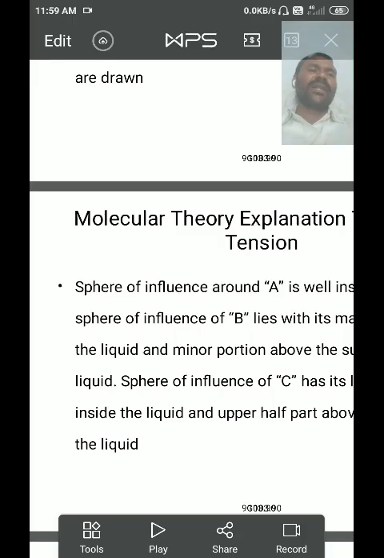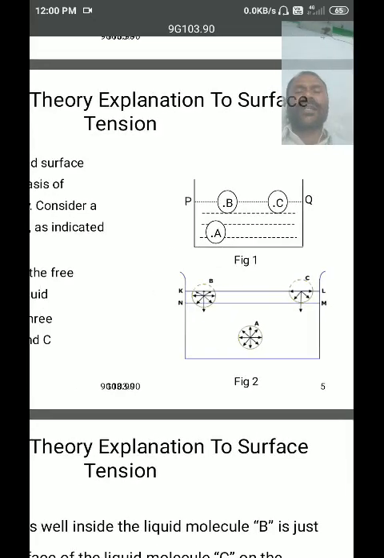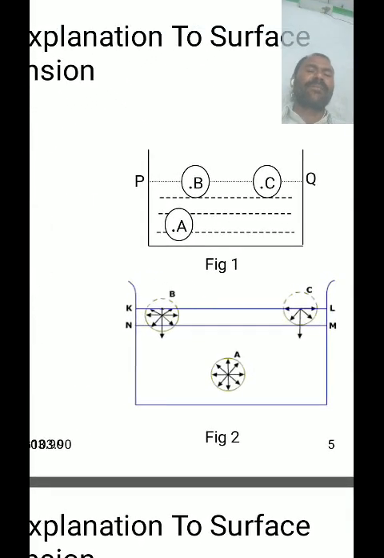And the sphere of influence of molecule C is half inside the liquid and half outside the liquid. PQ represents the free surface of a liquid in a container, as in the figure.